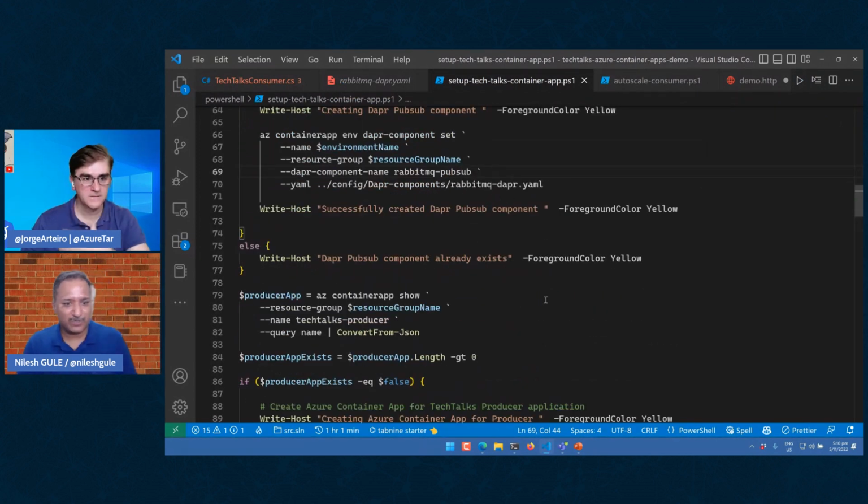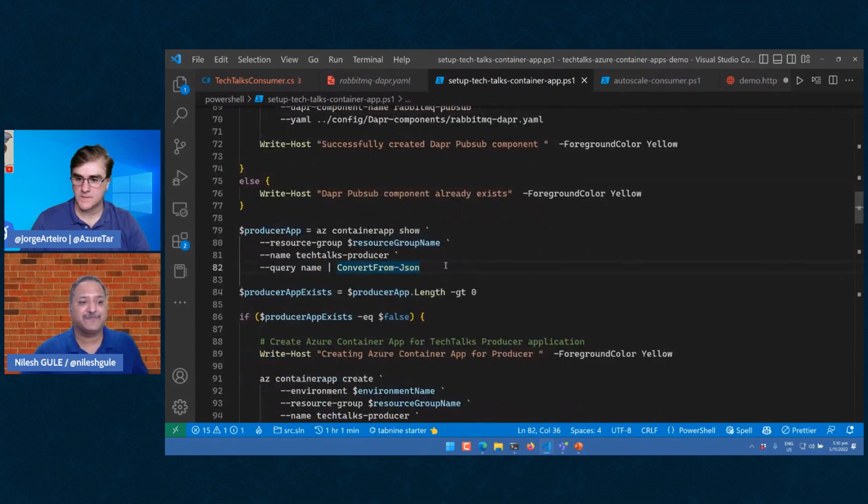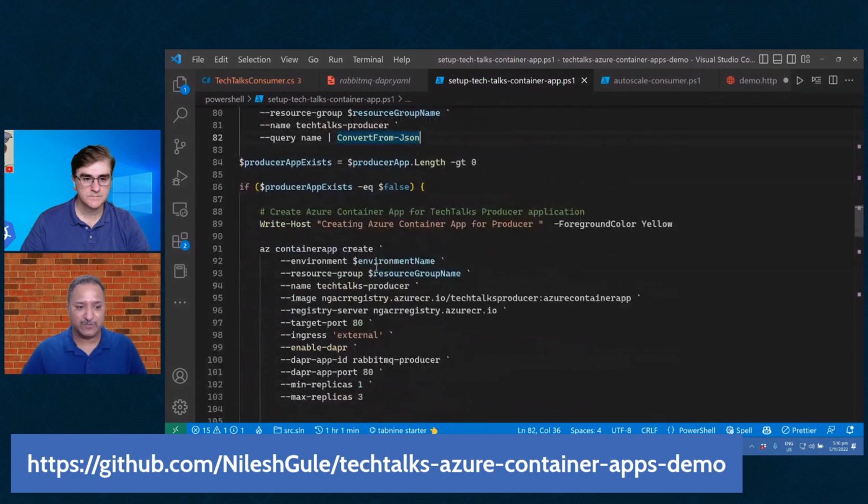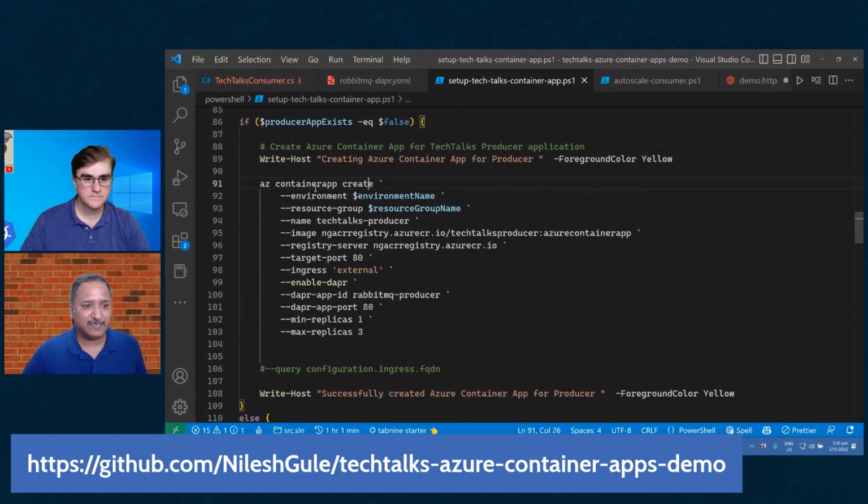Once we have the component deployed, we go and deploy the producer application. This uses the Azure CLI command for creating the producer application with the name TechTalks producer. We are specifying the image registry from which we want to pull our container image. This is the private registry that I was referring to earlier, and it has a repository called TechTalks Producer, and there is a tag for my application, which is Azure Container Apps. I'm going to use this particular version or tag of the image and deploy that.